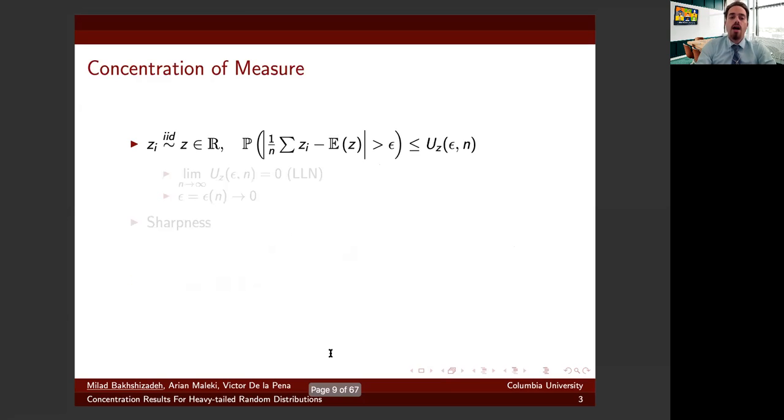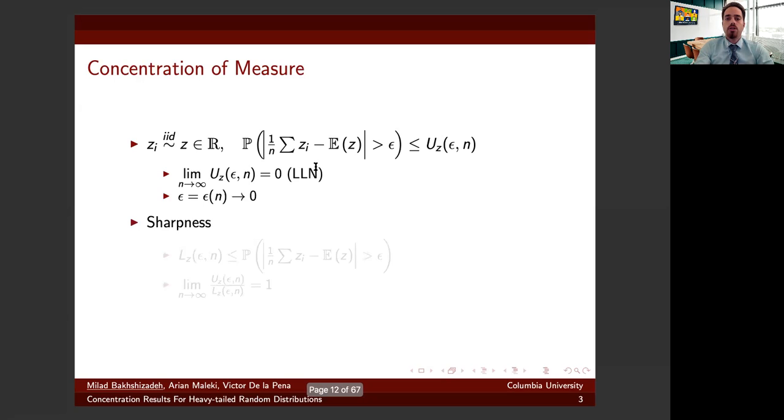Formally, we have IID, real valued random variables. We are interested in the upper bound for the deviation probability. And by the law of large numbers, one can easily see if we fix epsilon and send n to infinity, this upper bound goes to 0. The question is, what is the rate at which this convergence happens? Epsilon can be fixed or can be a function of n depending on the problem setup.